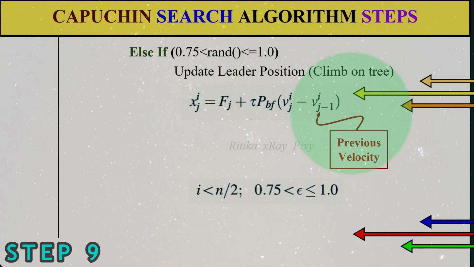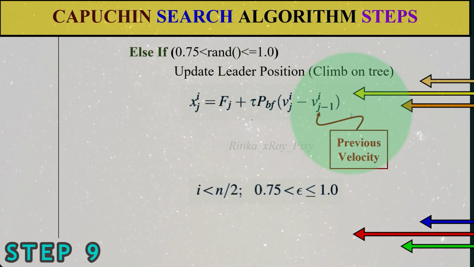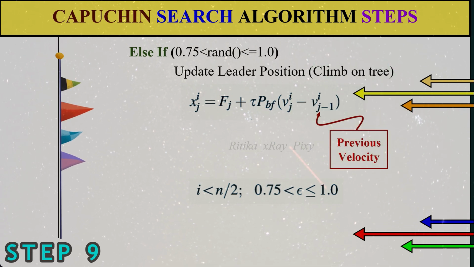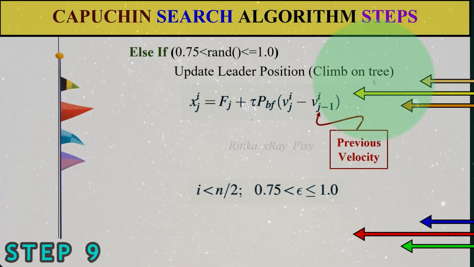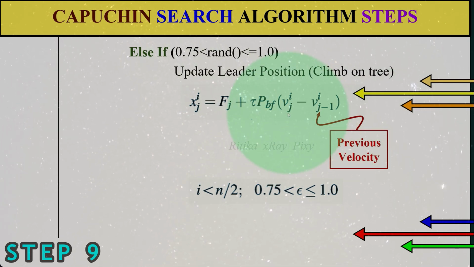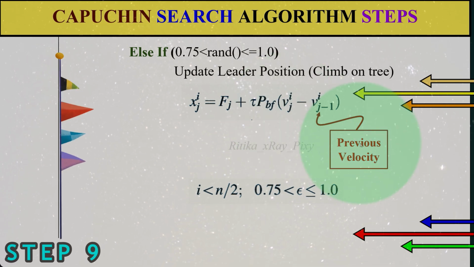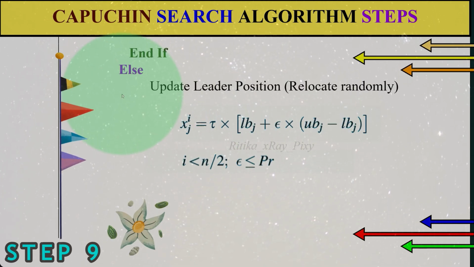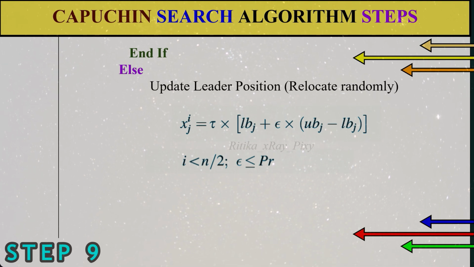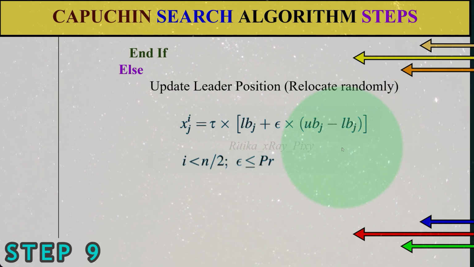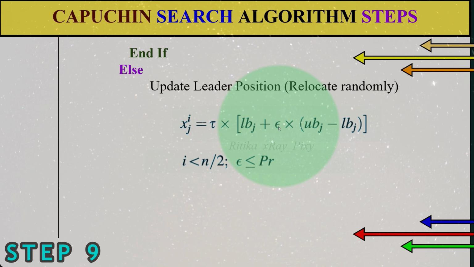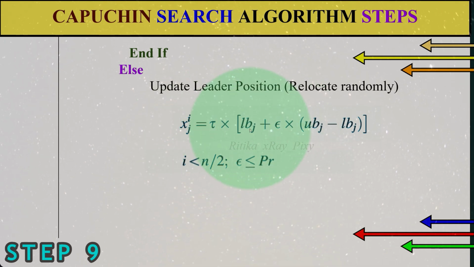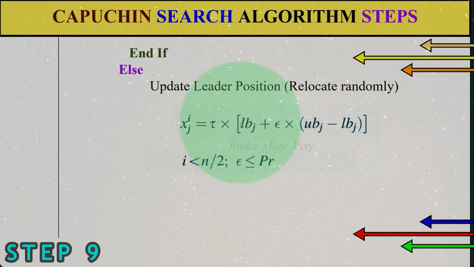So using this equation we can update the leader position that is used to represent the climb on tree. Here we are using its velocity minus previous velocity. Else we will update the leader position randomly. It means it will relocate randomly. Here we are using a random number, and lower bound, upper bound, to relocate randomly using this.